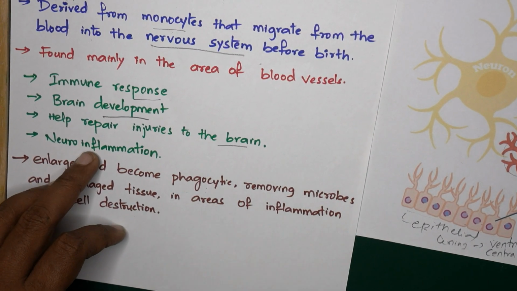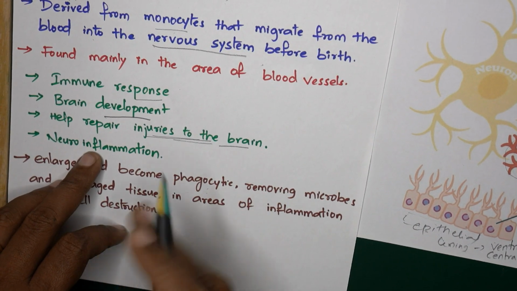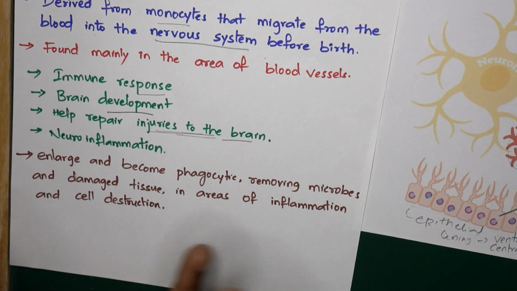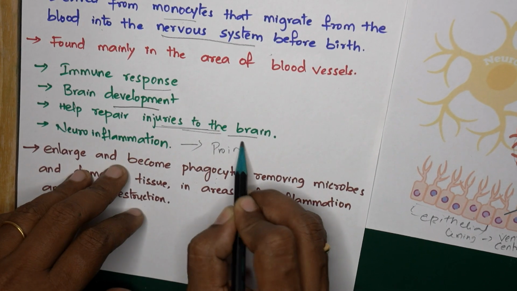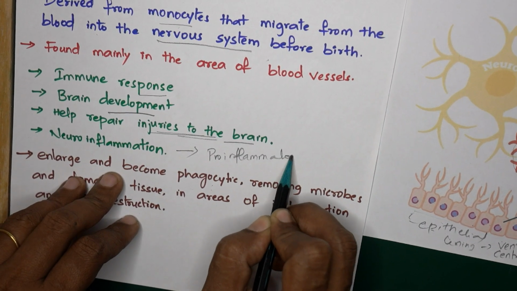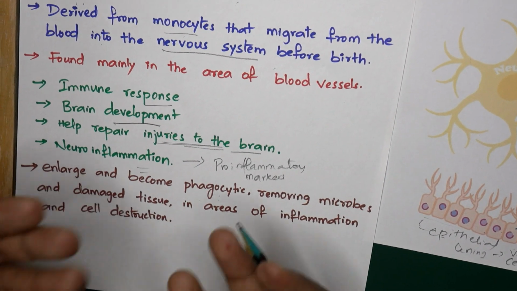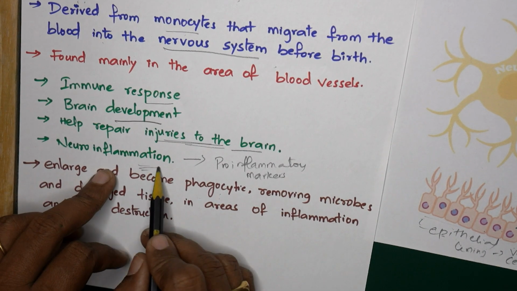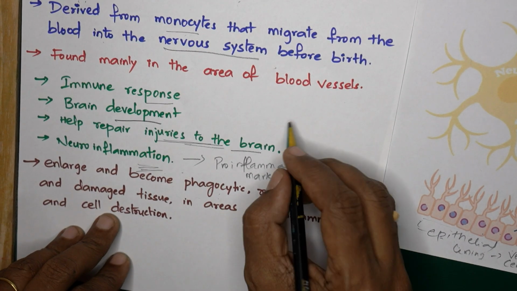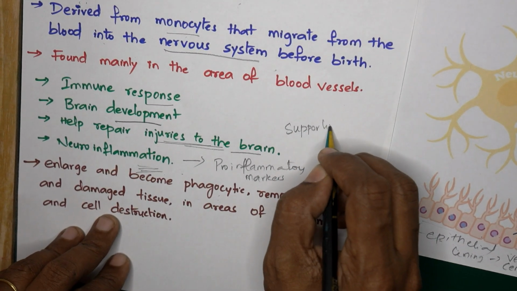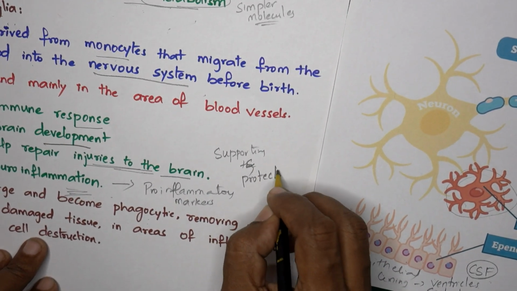Whenever small injuries are present in the brain, these microglial cells help in repairing them. During brain inflammation, they help in releasing pro-inflammatory mediators or markers, which help us identify neurological inflammation in its initial stages and diagnose it. They also help in supporting and protecting the CNS neurons.